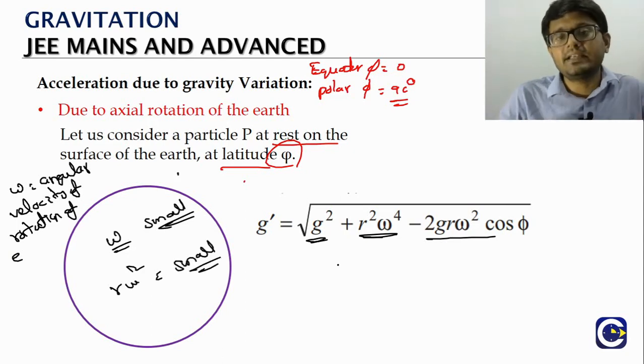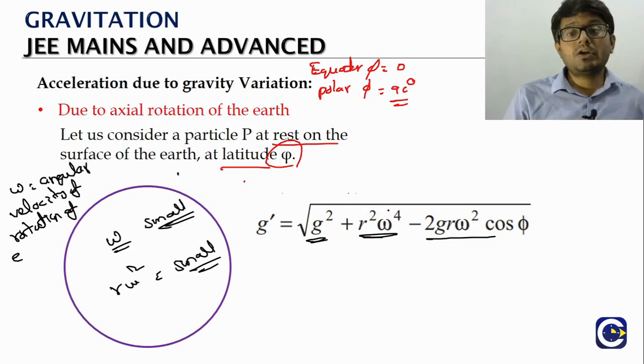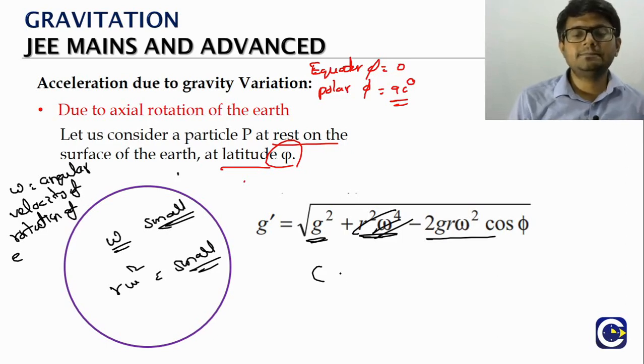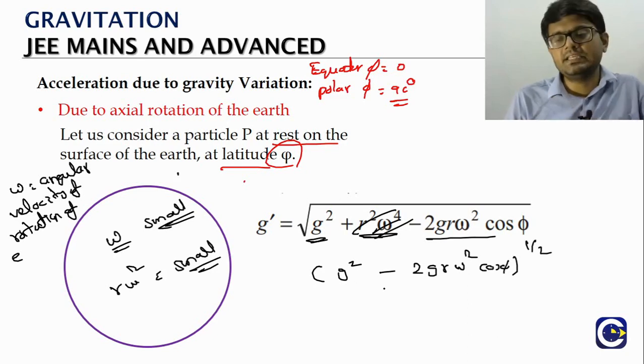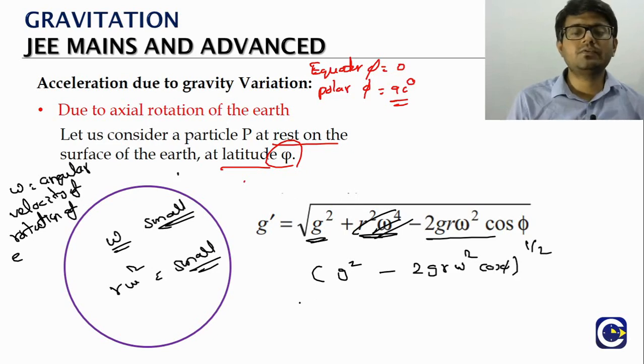When you square it, r square omega power 4 will be even smaller, so we can just neglect it. Then we'll have g square minus 2 g r omega square cos phi, whole power half. From here we take g square common out. Then what we have is g will come out, 1 minus 2 r omega square by g into cos phi, whole power half.